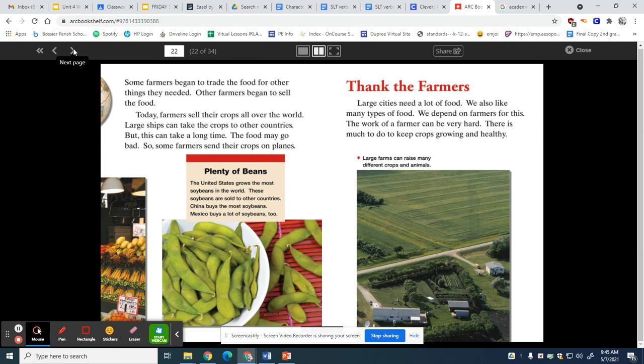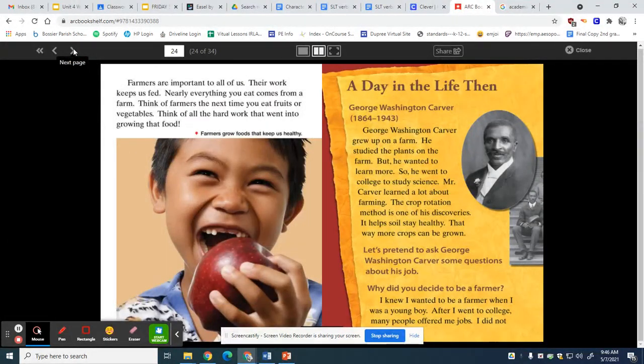Thank the farmers. Large cities need lots of food. We also like many types of food. We depend on farmers for this. The work of a farmer can be very hard. There is much to do to keep crops growing and healthy. Farmers are important to us all. Their work keeps us fed. Nearly everything you eat comes from a farm. Think of farmers the next time you eat fruits or vegetables. Think of all the hard work that went into growing that food.